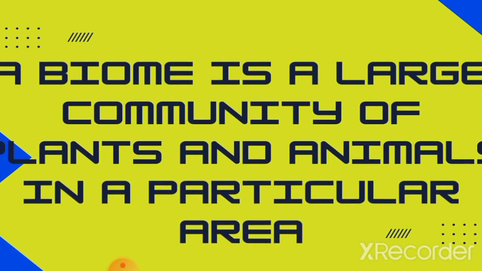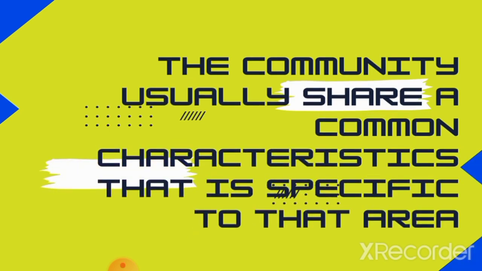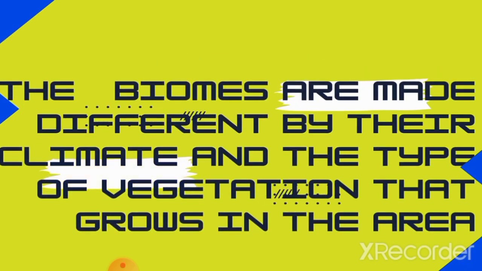So what is a biome? A biome is a large community of plants and animals in an area. These biomes usually have their own special characteristics that make them different from one another. For example, each biome has its own climate, that is the weather condition of that place, as well as its own vegetation, which means the type of plants that grow in that area.